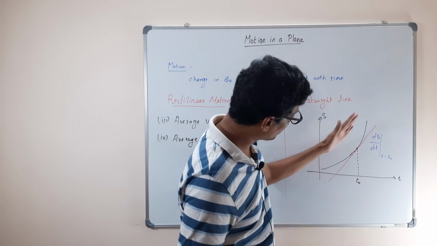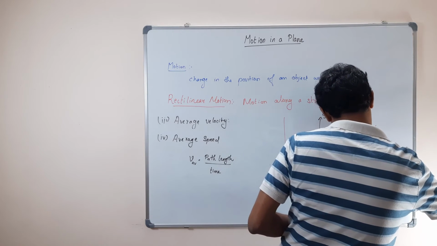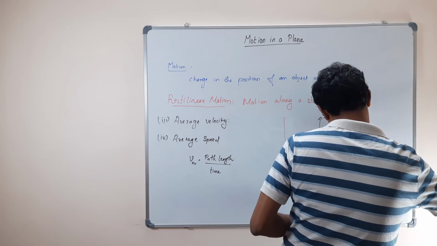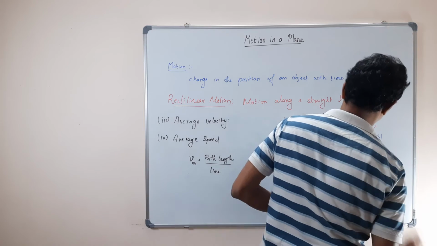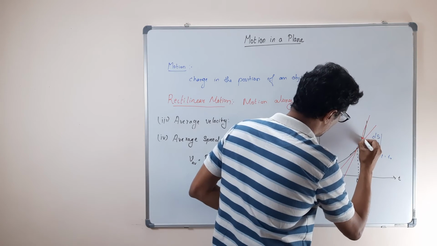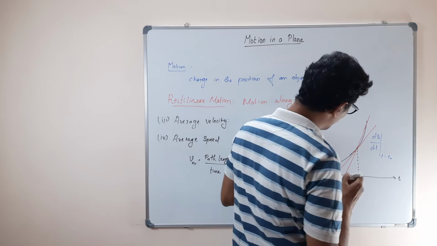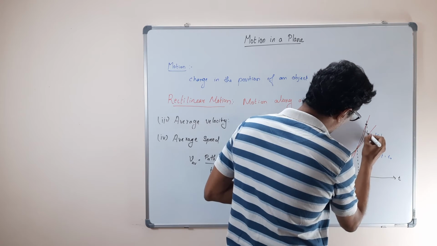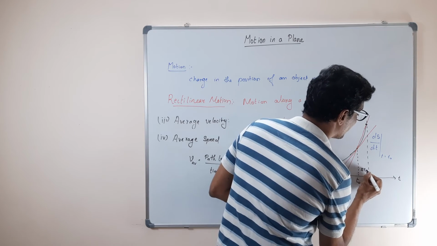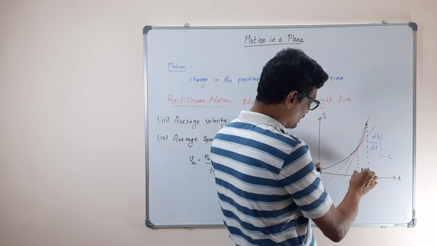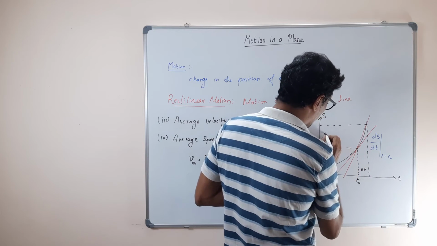Now if I draw the same thing, and it intersects somewhere else like this, sorry, the straight line is not straight, it is no more rectilinear motion. So what happened, if you remember, is that we took these two points. We took this point as x1, and this as delta x. Here this will become delta t, and this will correspond to delta s.